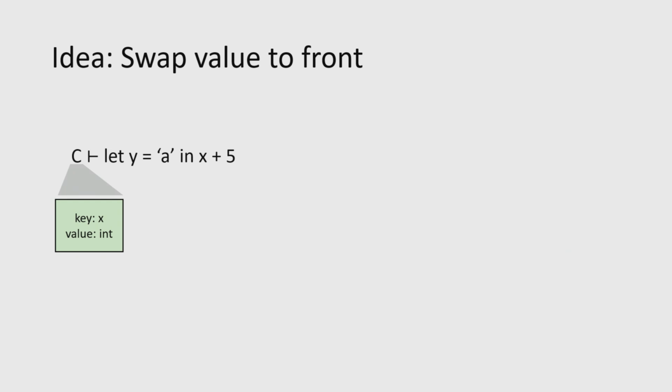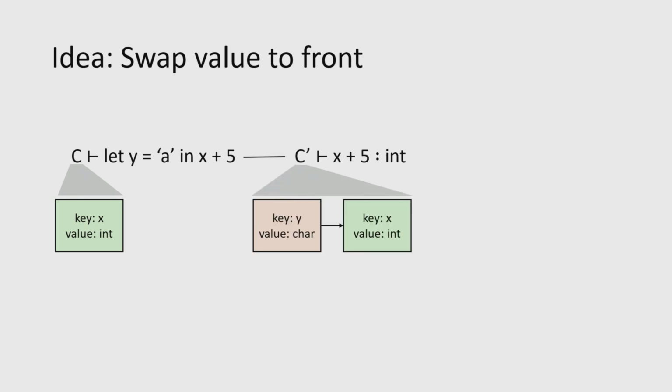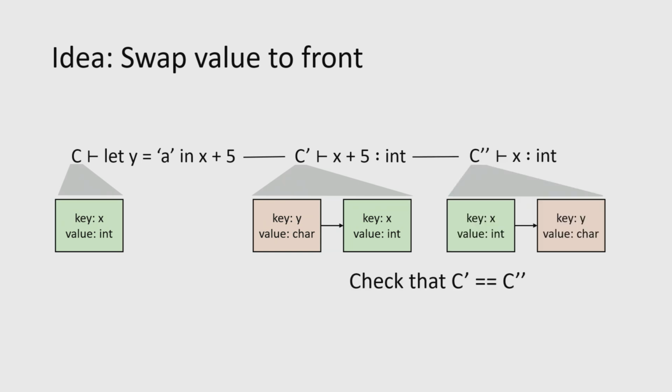Let's say that we have this context, which already contains that x is of type int. And I want to type this statement, let y equals a in x plus 5. Here, y doesn't matter at all, but we're going to add this new binding. And as we try to type the sub-expression here, we've added y to the front of our context list. So we're just going to say, OK, we have to type x, so you better put x in front. Now looking up becomes very easy.